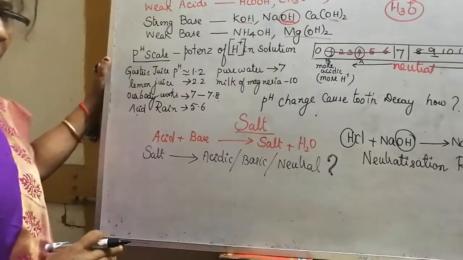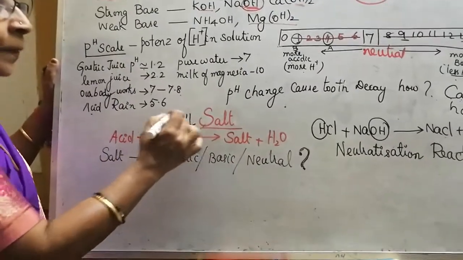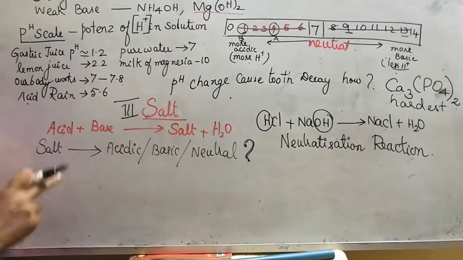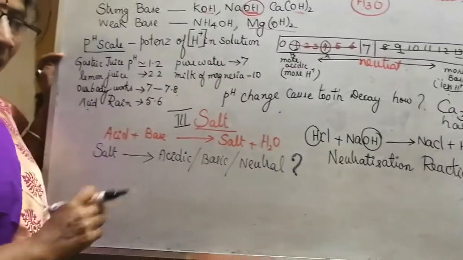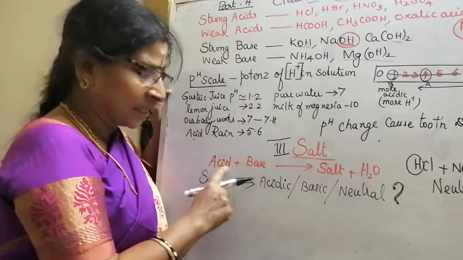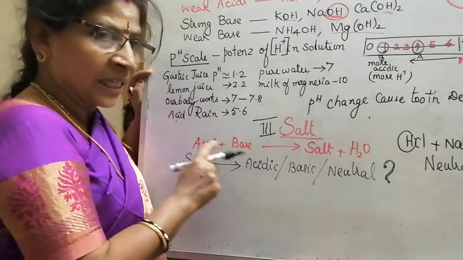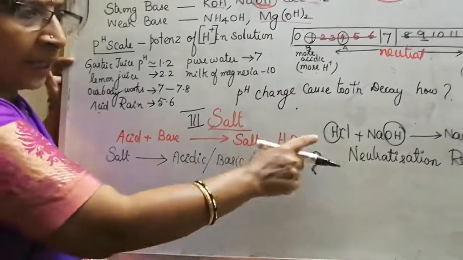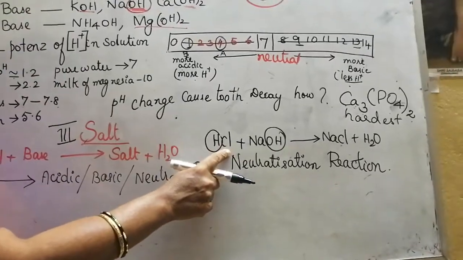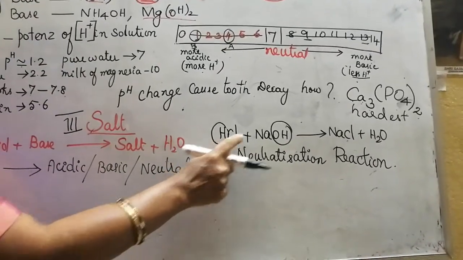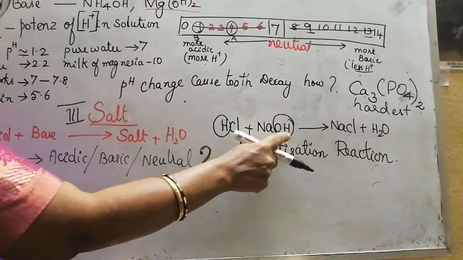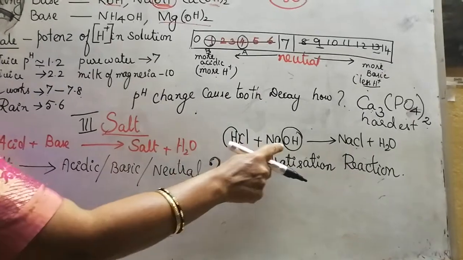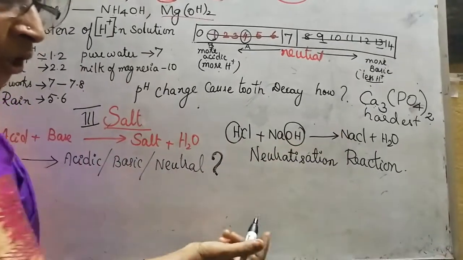Now we are going to see the third important topic, salt. Already we have finished acid and base. What is salt? It is a chemical substance. How is it obtained? When an acid reacts with a base, it gets neutralized and forms salt and water. For example, take hydrochloric acid. It reacts with a strong base, NaOH, sodium hydroxide, which we have already seen. So strong acid, strong base, we will get a salt and water.